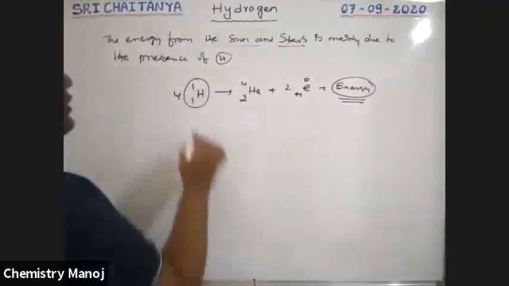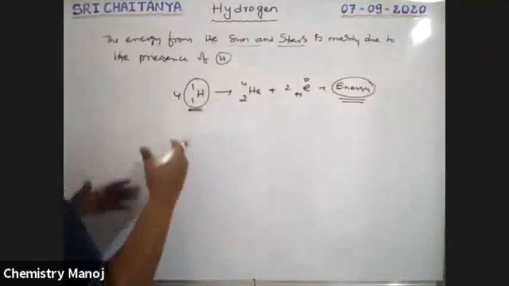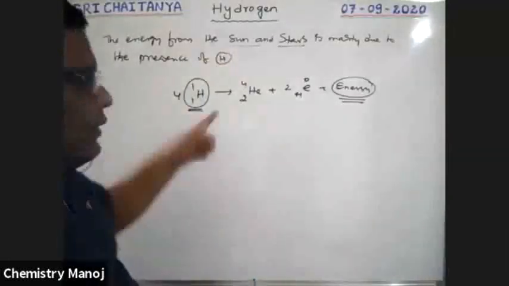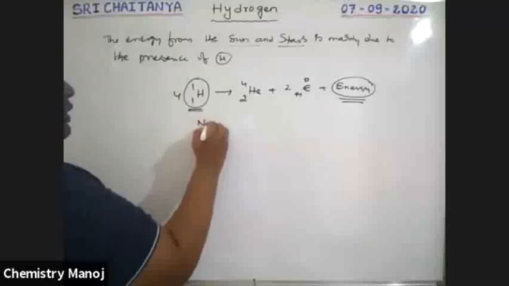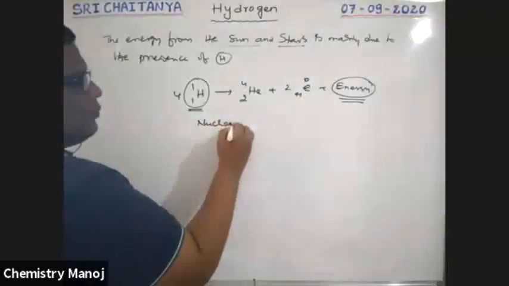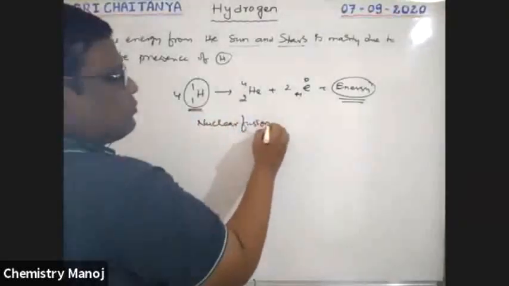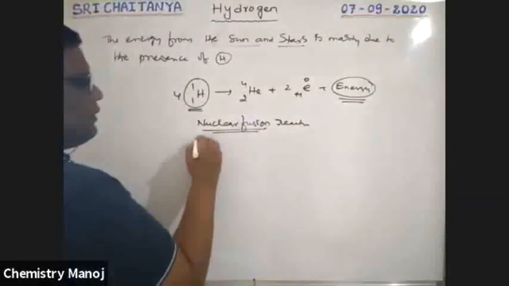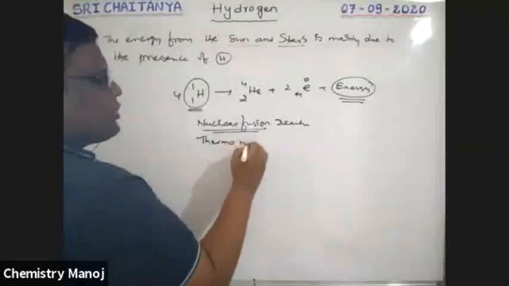So these are small lighter atoms. Four lighter atoms unite with each other and give a heavier nucleus. This reaction is called a nuclear fusion reaction. Nuclear fusion reactions are also called thermonuclear reactions.